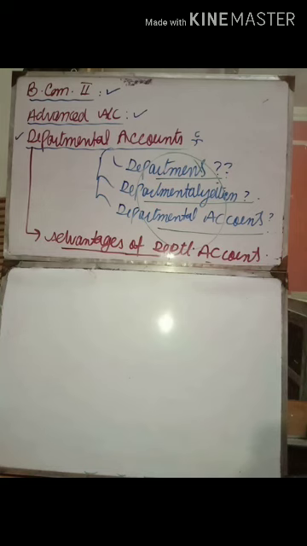Number one, the performance of each department can be evaluated separately on the basis of trading results. So, on the basis of trading results, we can judge and evaluate the performance of each and every department. That is the first advantage. Second one, it helps the management to decide whether to drop a department or add a new one.